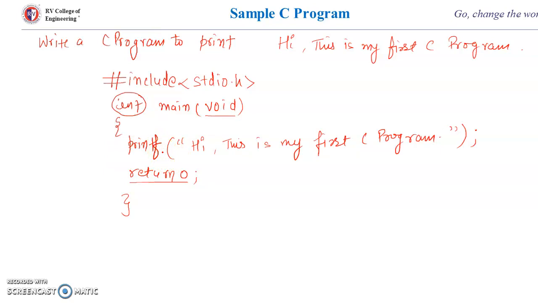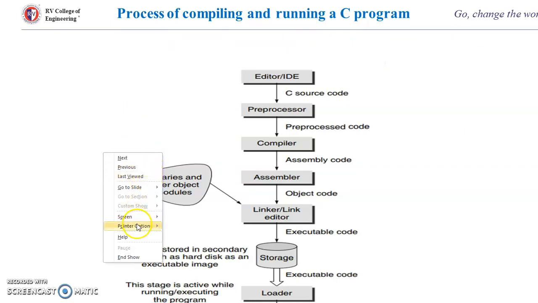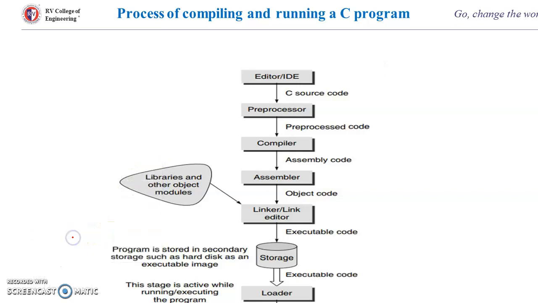So now the next thing: we have written the program, how will we run the program? Whatever program we write, we call it source code, and programming languages are nothing but high level languages, as I told. But the machine does not understand high level language, because the machine understands only low level language. So there must be some translator which can translate high level language to low level language.